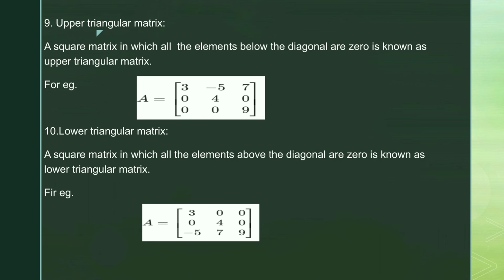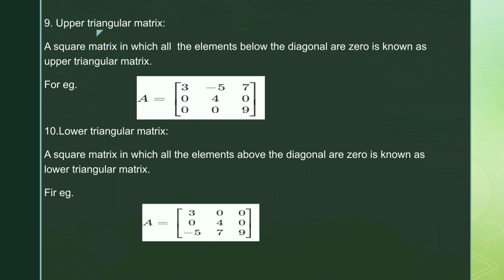Next is upper triangular matrix. A square matrix in which all the elements below the diagonal are 0 is known as an upper triangular matrix. That means in an upper triangular matrix, the elements below the diagonal are equal to 0 and the order of this matrix can be 1 by 1, 2 by 2 and 3 by 3.